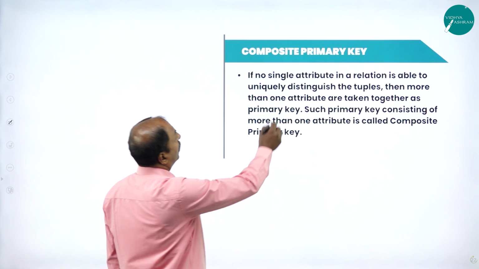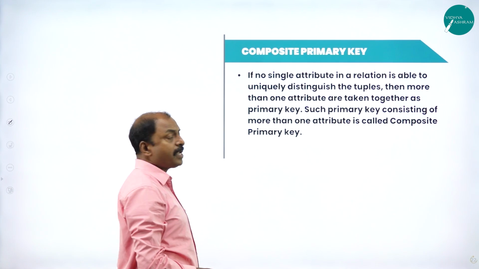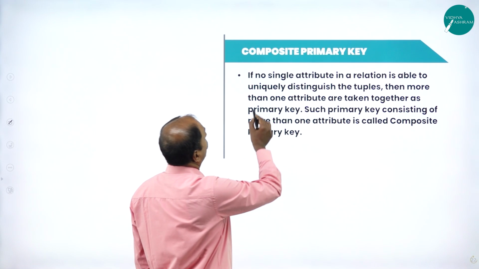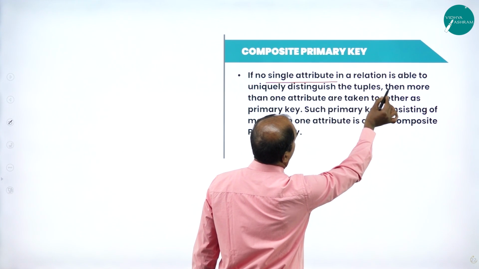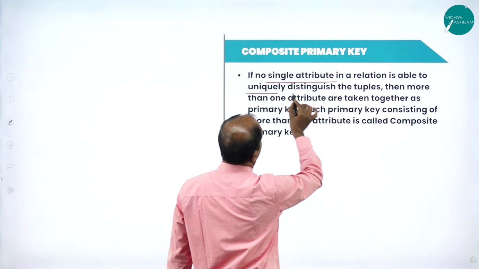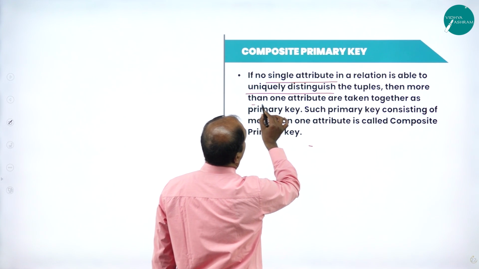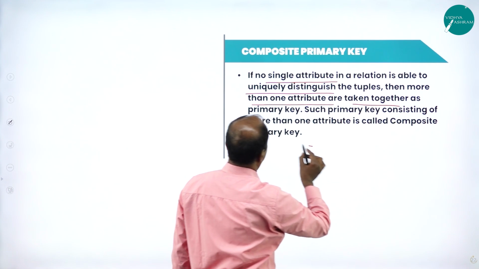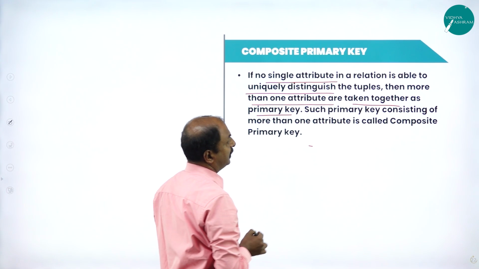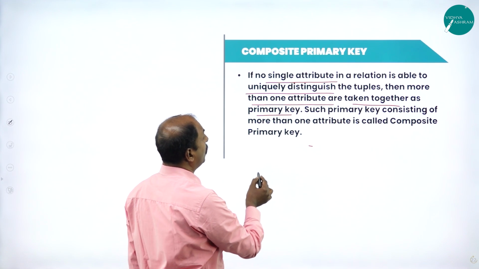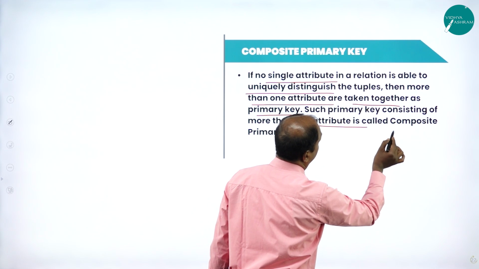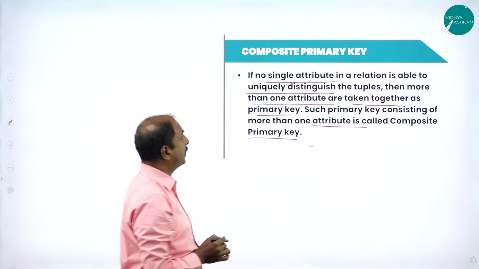Next one is composite primary key. Here, if no single attribute in the relation is able to uniquely distinguish the tuples, then more than one attribute is taken together as a primary key. Such a primary key consisting of more than one attribute is called a composite key.